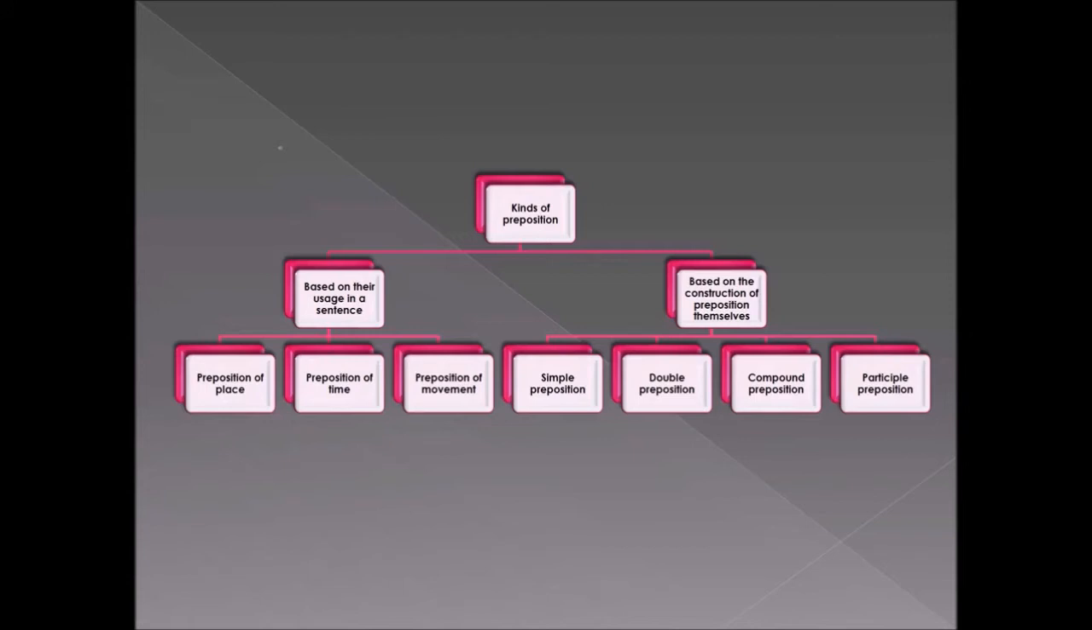So look at the next kind, that's prepositions based on the construction of prepositions themselves. Under that kind there are four prepositions given. Look at the first one, that is simple preposition, next double preposition, next compound preposition, and finally participle preposition. So these are the kinds and types of prepositions used in the English language. Okay, take a keen look at this chart and it will be very useful while learning prepositions. Okay, children.